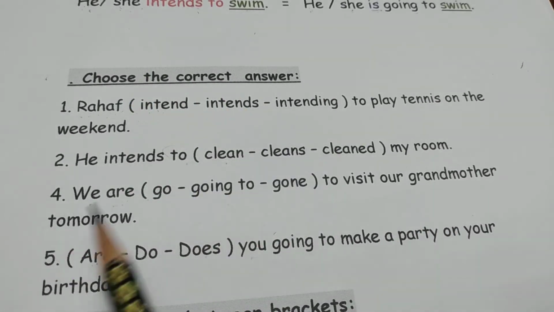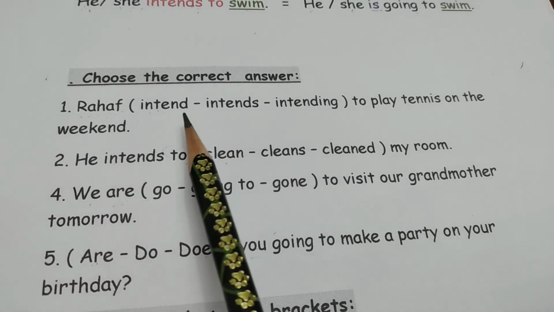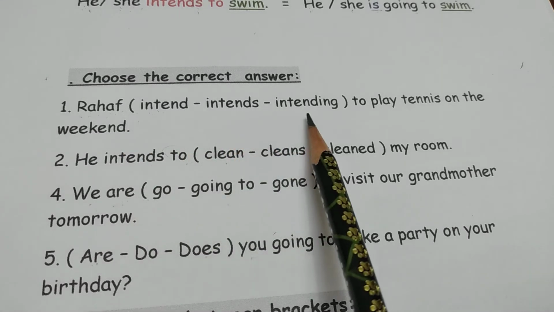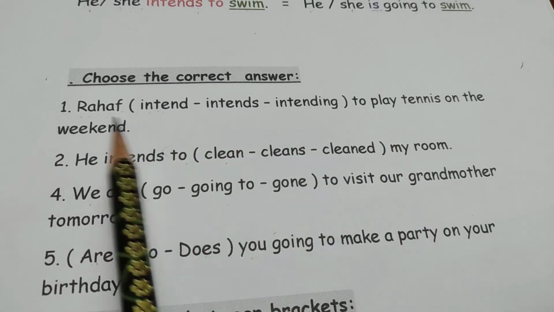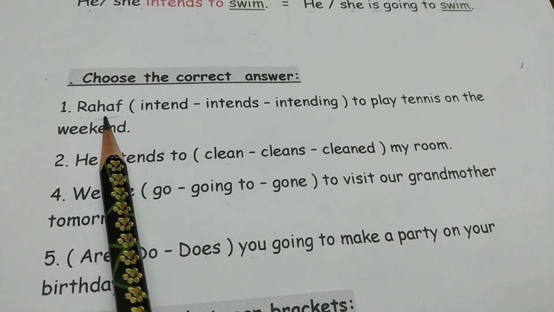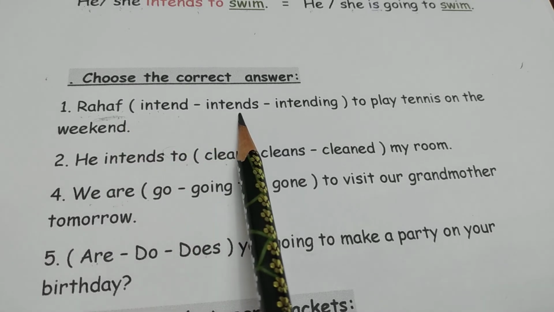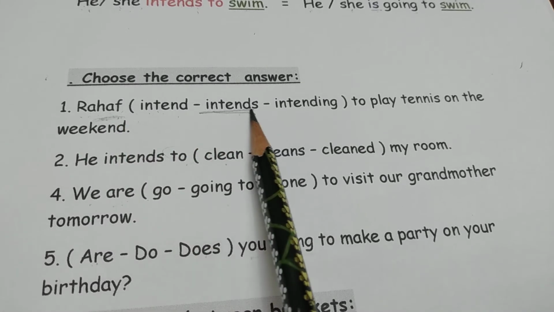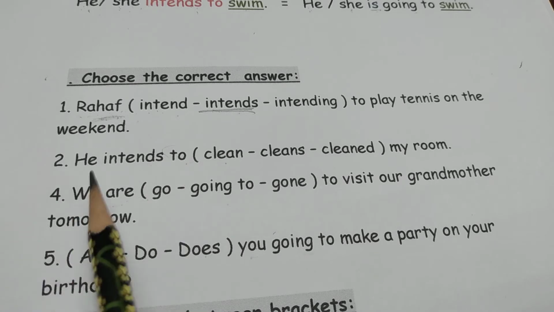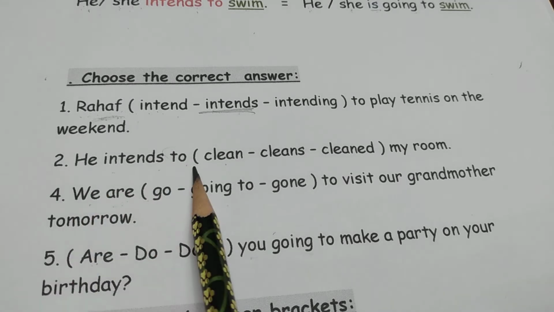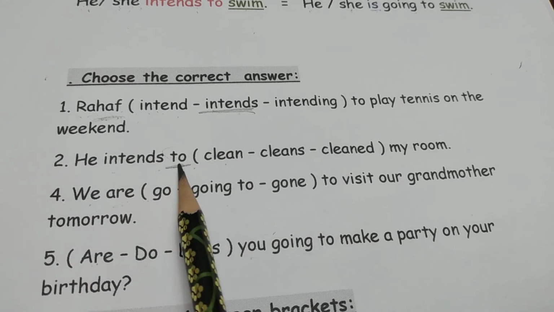Choose the correct answer. Rahaf, intend, intends, intending to play tennis. We have Rahaf here. Rahaf is a singular. She. So, after she, we put intend or intends. Yes, excellent, intends. Number 2, he intends to. We have to. After to, we put infinitive.